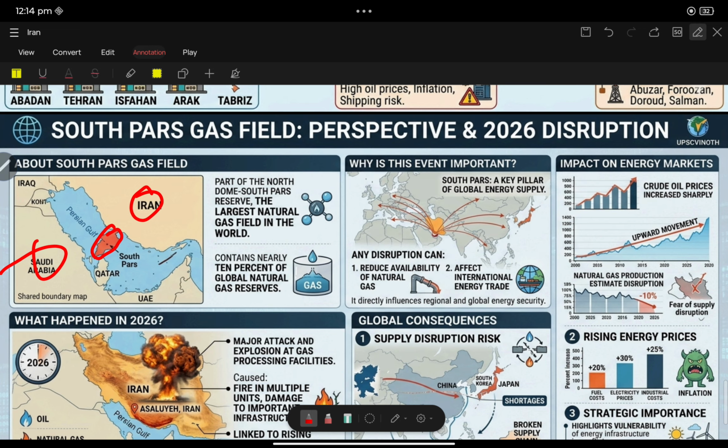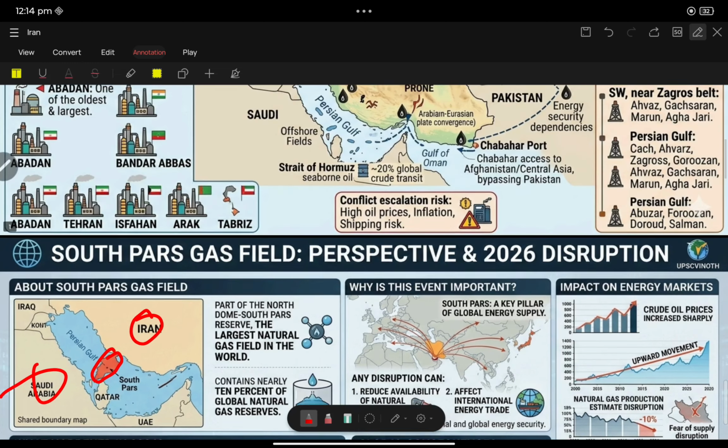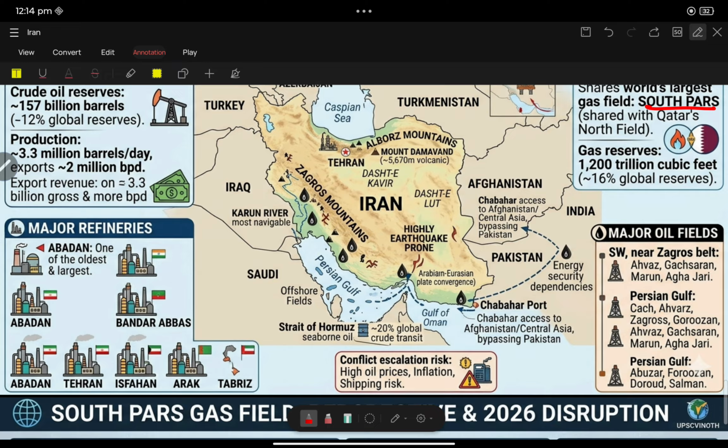Other than this, the major oil fields are Ahvaz, Gachsaran, Marun, and Aghajari. These are very difficult to pronounce, but mostly they can ask questions with respect to these areas.